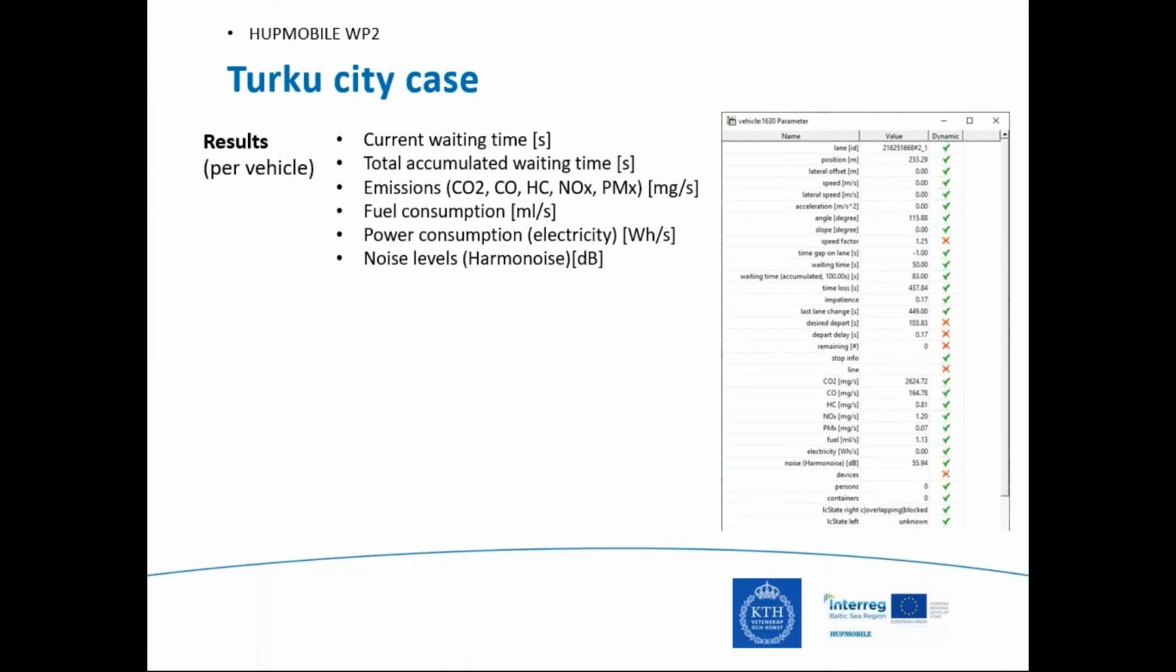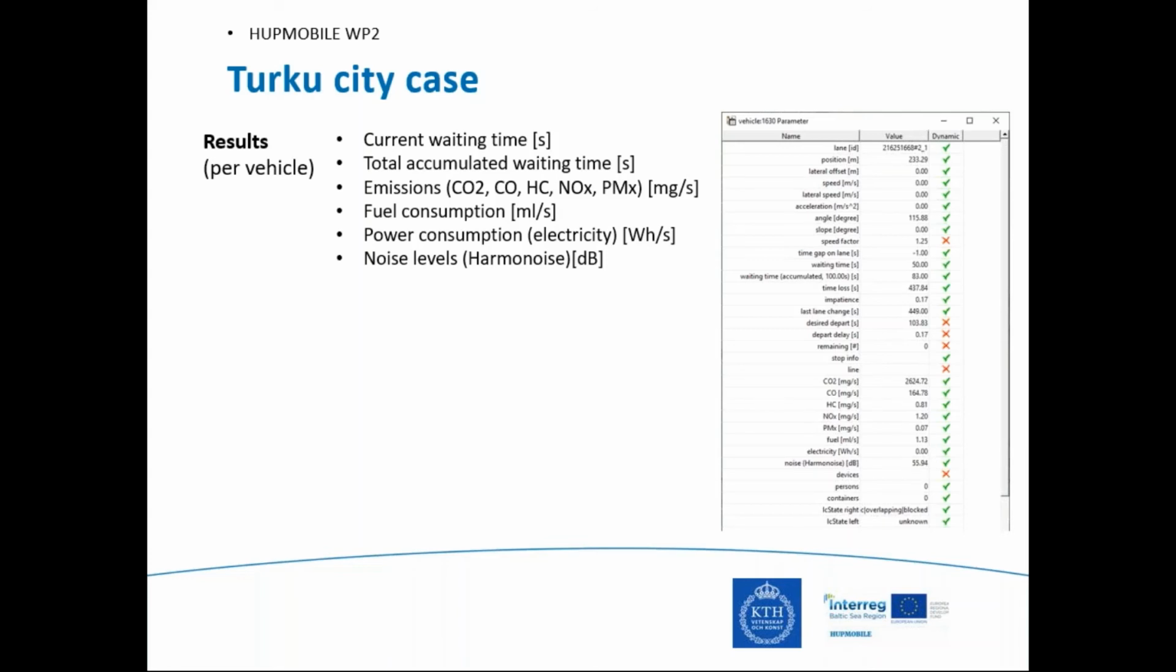These are the results from the SUMO simulation model. We can calculate the current waiting time and total accumulated waiting time for each of the vehicles. And we can also get data about the amount of emissions, fuel consumption, and power consumption. We can get this data from SUMO, as you can see in the right table, and we can also export this data as a text, Excel or CSV file, so we can post-process this data with some analytics. We can also get noise levels from the simulation.